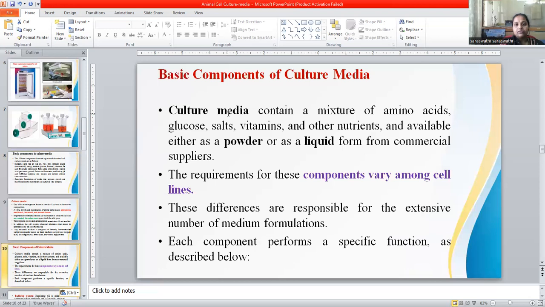Culture media contains a mixture of amino acids, glucose, salts, vitamins, and other nutrients. They are available in powder form, or otherwise in liquid form for commercial supplies. Nowadays there is no need to prepare them by adding salts in specific ratios, since a change in the ratio may change your salt balance. They are commercially available. Whether you want suspension media or solid media, you just place the powder, and you will get a mixed culture media.